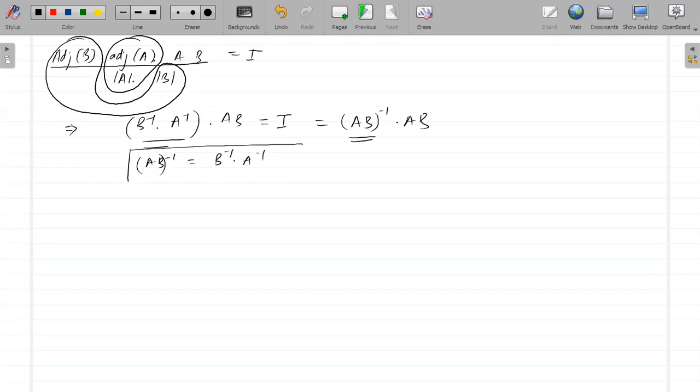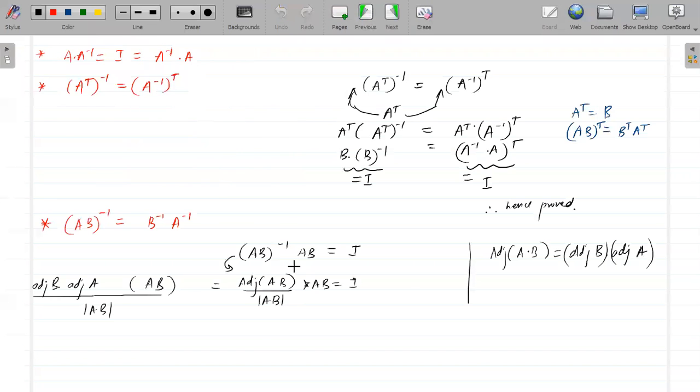Okay, fine. Just check this one. What we have done is, we take AB as a single matrix. So (AB) inverse into AB is equal to identity. Then (AB) inverse will be adjoint of AB divided by determinant of AB, because we know that (AB) inverse equals adjoint of AB divided by determinant of AB. So I simply substituted this value, then I used the property of adjoint.